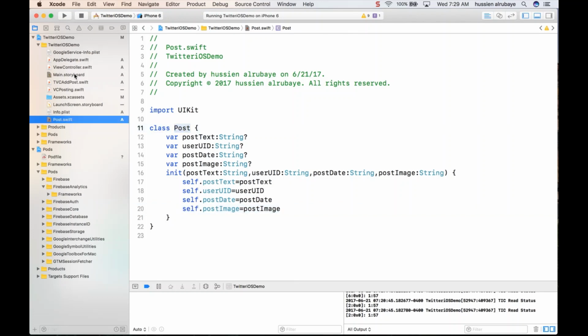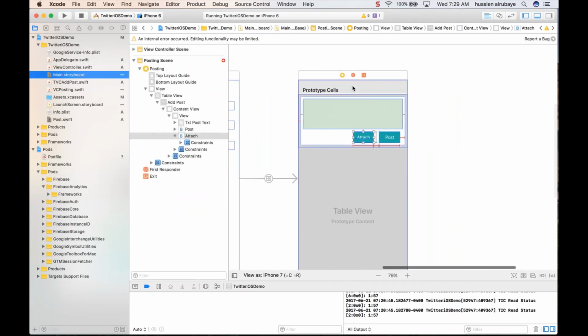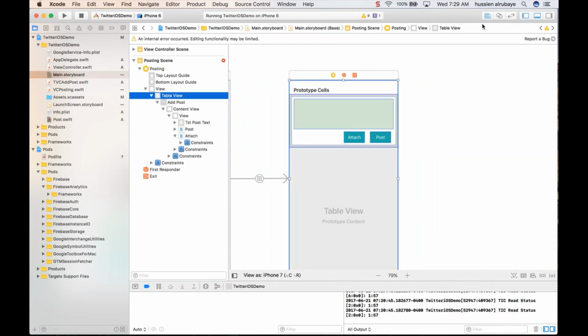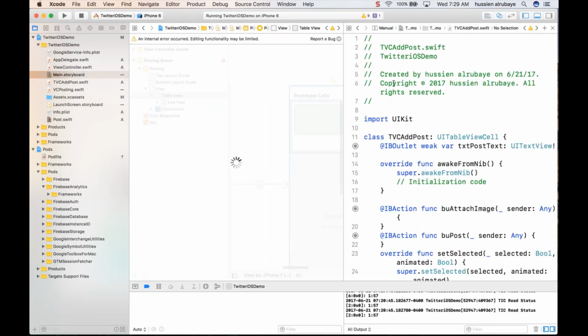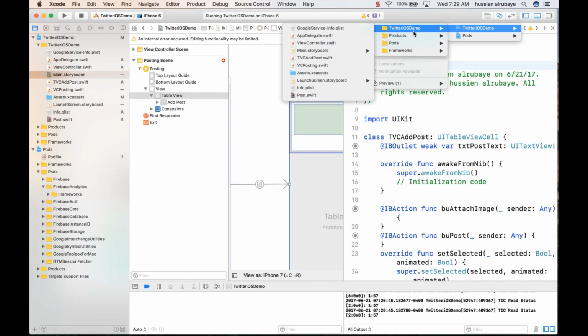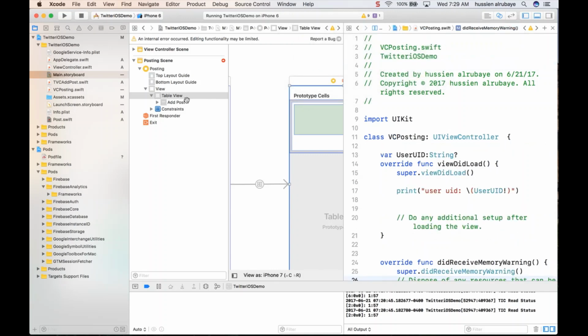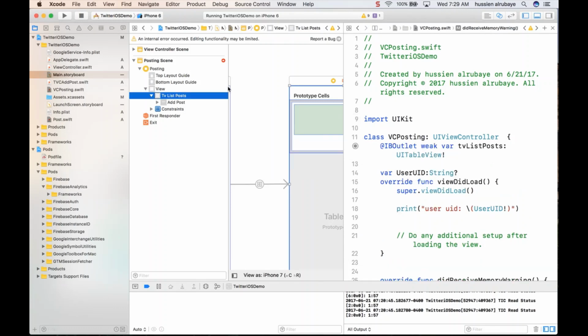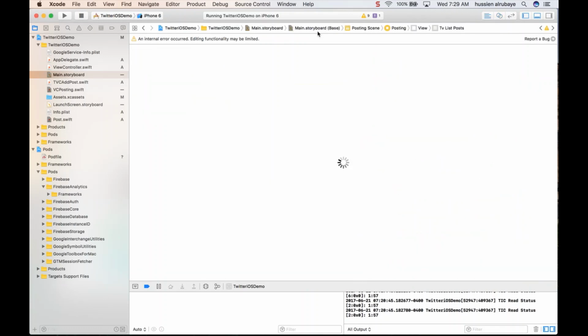So what I need to do now is go here to this UI, where I have this table view. I just connected it with the code for that table view. Going back here, I could change it to the table view posting, and say this one should be a table view here. Okay, so I say table view list posts, and connect it as an outlet. So now, boom, I'm done with this part.